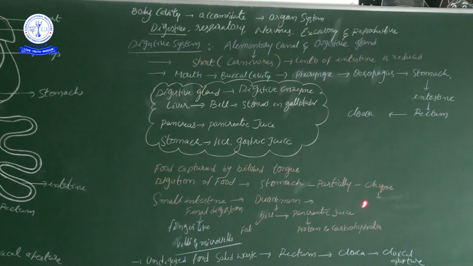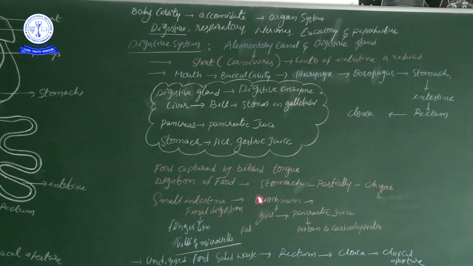But digestion is not yet fully completed. So partially digested food we call chyme. This word we already saw in the human digestive system. And then the partially digested chyme leads to the next part, the small intestine.